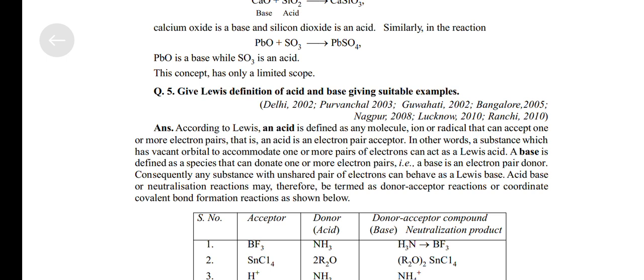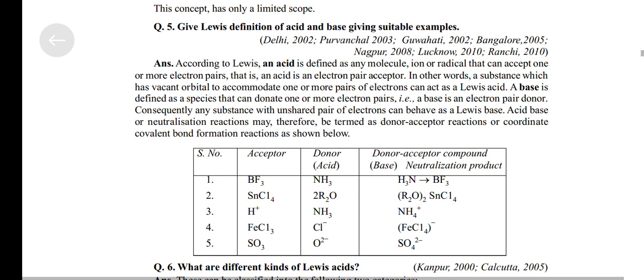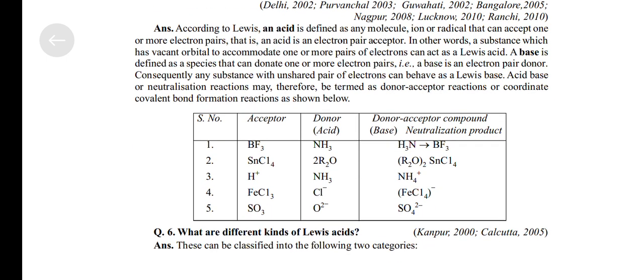Consequently, any substance with an unshared pair of electrons can behave as a Lewis base. Acid-base or neutralization reactions may therefore be termed donor-acceptor reactions or coordinate covalent bond formation reactions, as shown below. Acceptor BF3, donor NH3, donor-acceptor compound as the neutralization product, to form F3B-NH3.